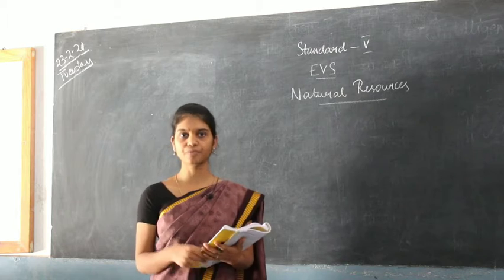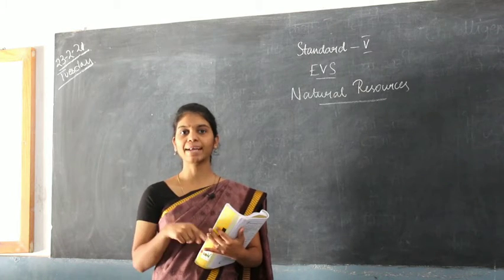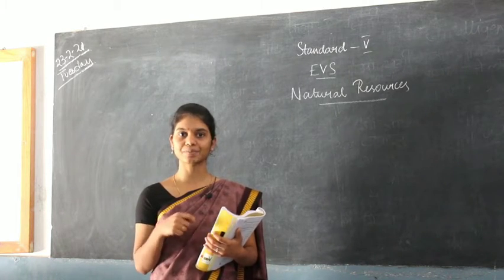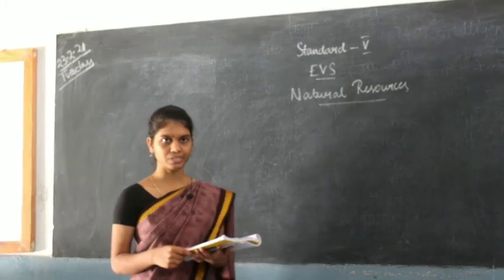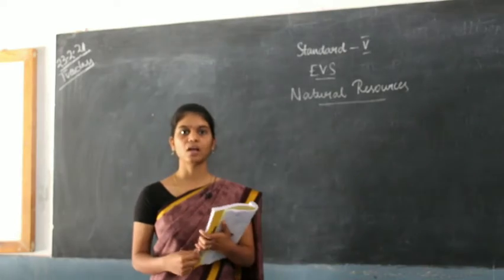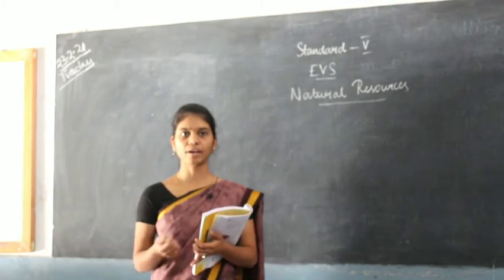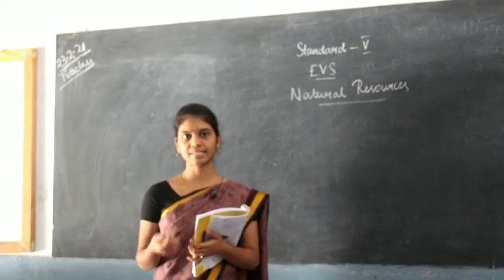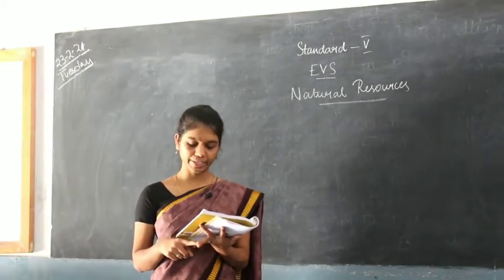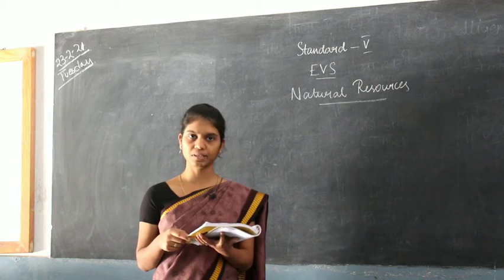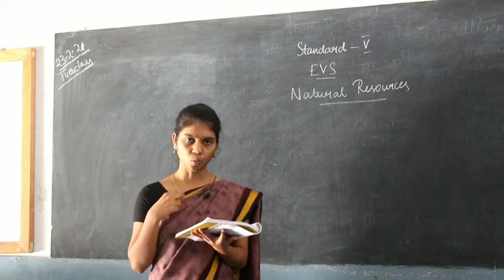We need sunlight for plants to grow, and plants are the main source of food and are used for so many things. Now what we are going to see is soil. What is soil used for and how can it be utilized in our daily life? Okay, so we walk on soil, we live on soil. Soil is a renewable resource like water.